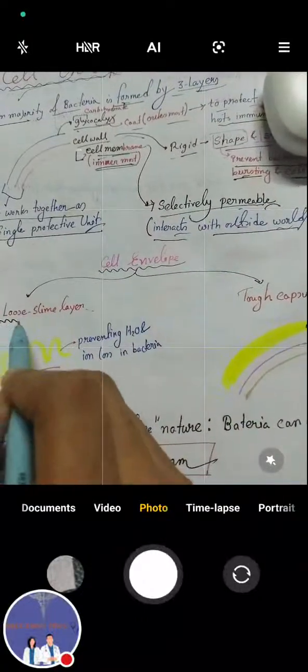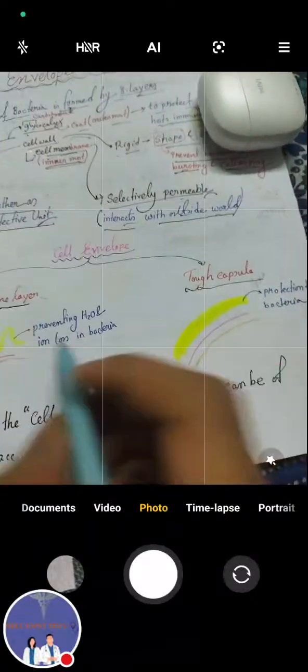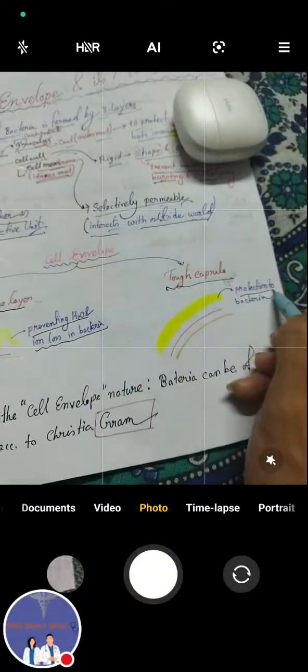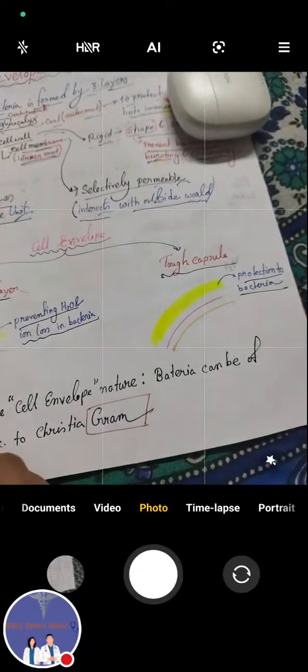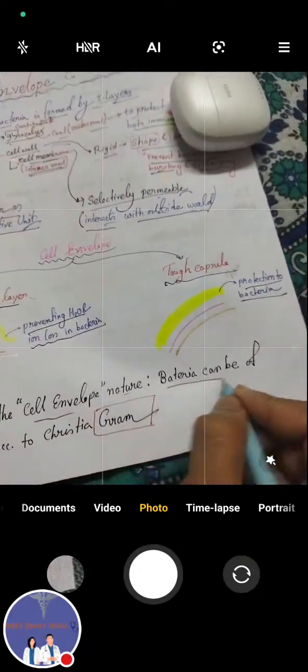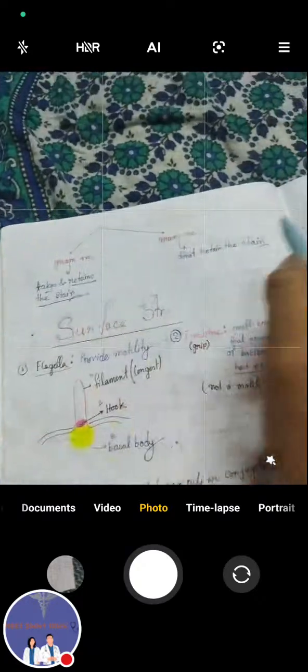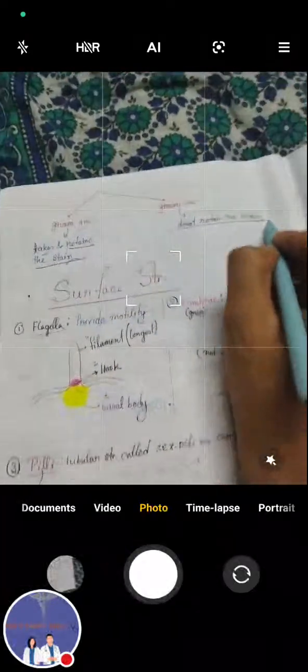Now let's talk about the cell envelope. The cell envelope has two types, loose layer and thick capsule. This prevents water and ion loss in bacteria. This is a protection for bacteria. Based on the cell envelope nature, bacteria can be of two types according to Gram staining. First is gram positive, which takes and retains the stain, and gram negative, which does not retain the stain.